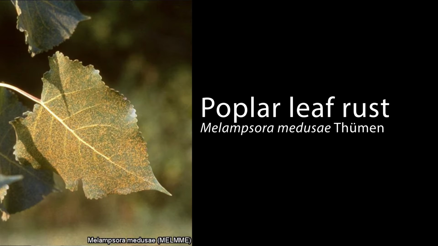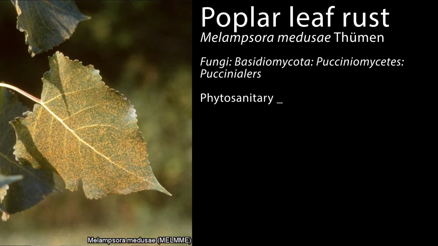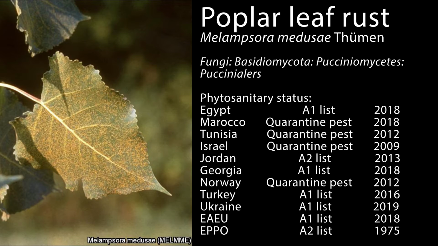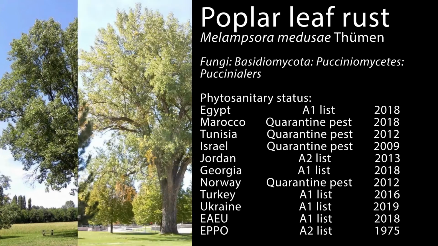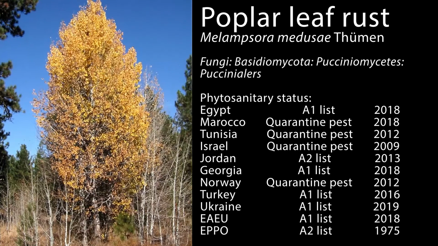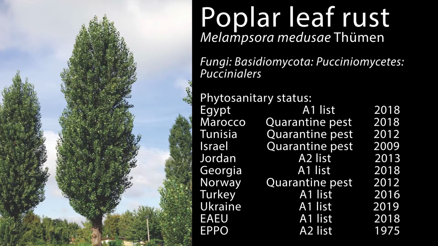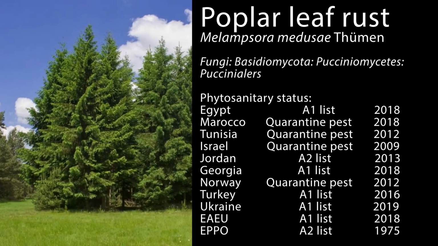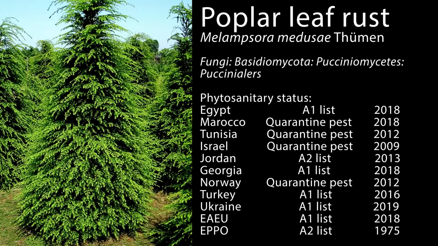Poplar leaf rust, Melampsora medusae, is a fungal pathogen that damages woody plants. It affects Populus balsamifera, Populus deltoides, Populus tremula, Populus nigra, as well as conifers such as larch, pine, Tsuga, and Pseudotsuga.